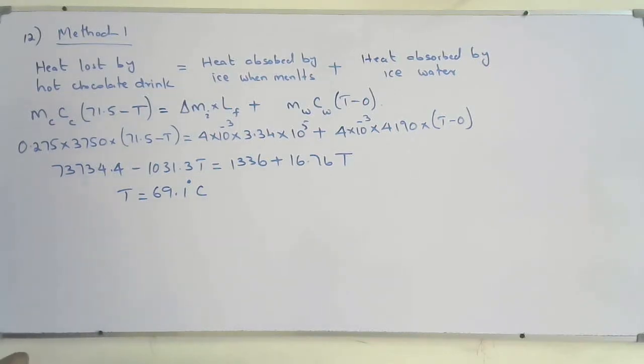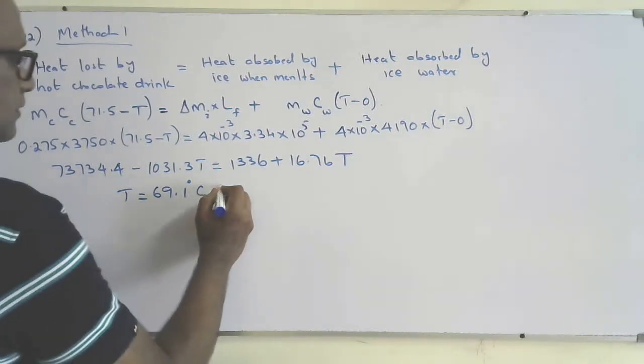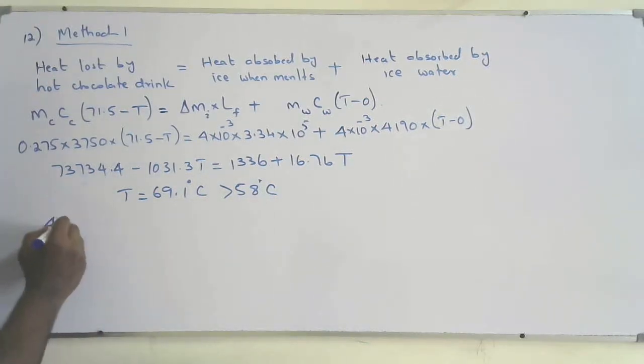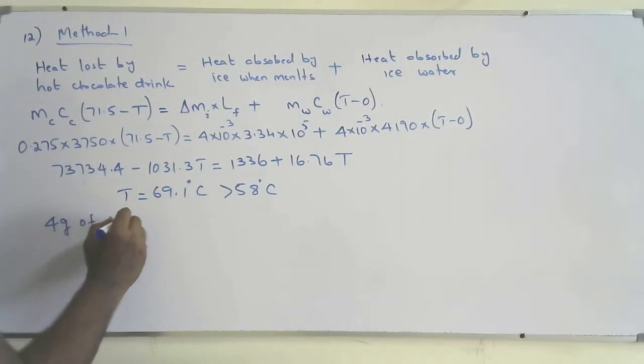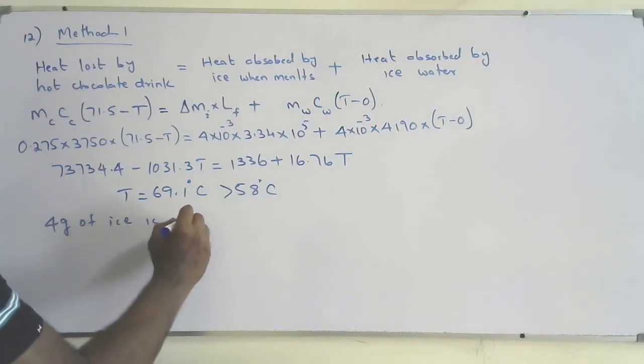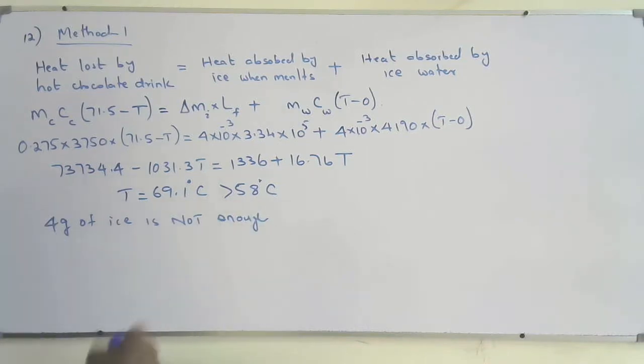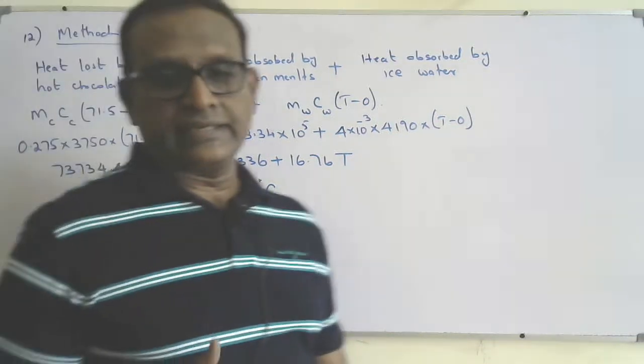So this temperature is greater than 58 degrees Celsius. So 4 gram of ice is not enough to bring the temperature to 58 degrees Celsius.